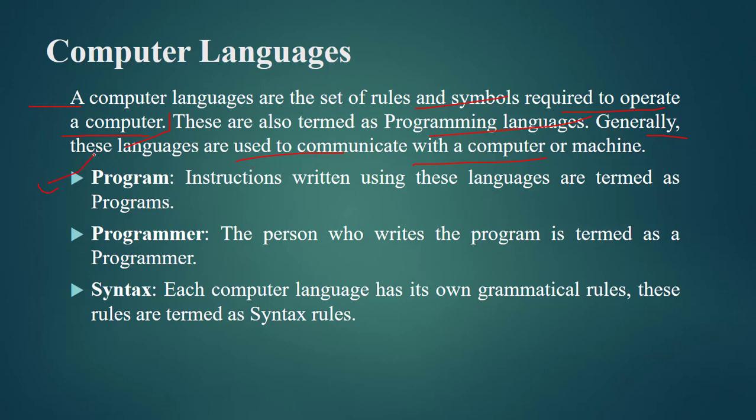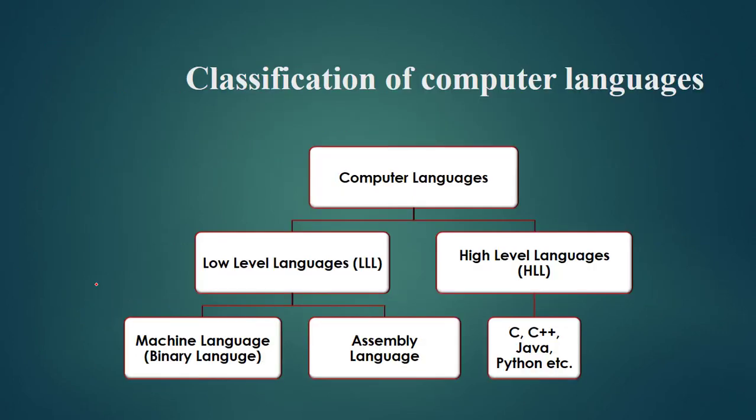So programs are the instructions which are written by using these programming languages, and the person who writes these programs is termed as a programmer. Fine. While we are writing programs in these languages, we have to follow some set of rules. All the set of rules that we follow while writing in a programming language are termed as the syntax rules. Now we have to discuss the classification of all these programming languages.